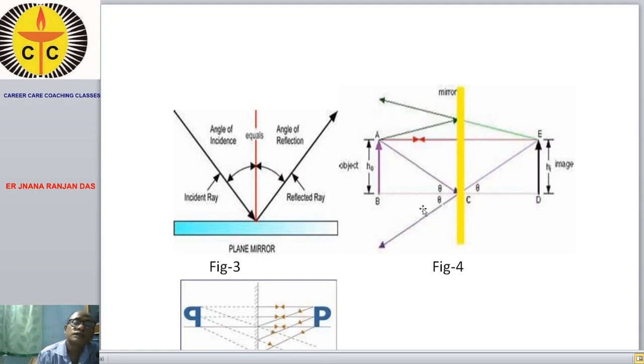We will see that the object size is equal to the image size, and the distance of the object from the reflecting surface, the object distance, is equal to the image distance, that is the distance of the image from the mirror. So the object distance is equal to the image distance.